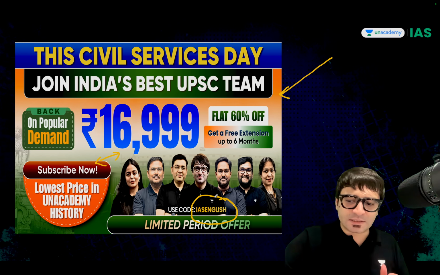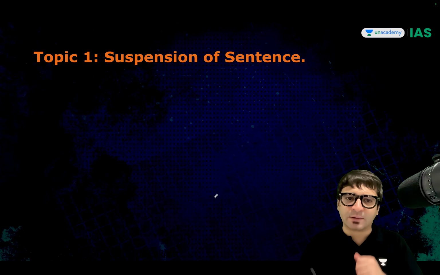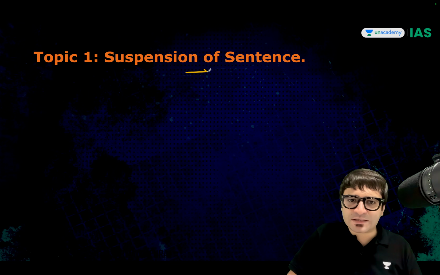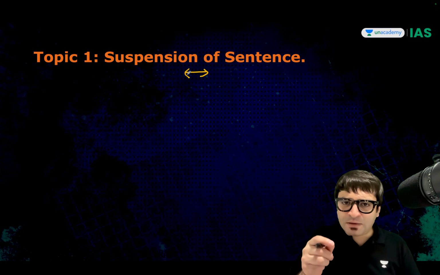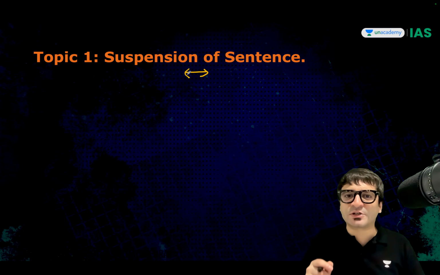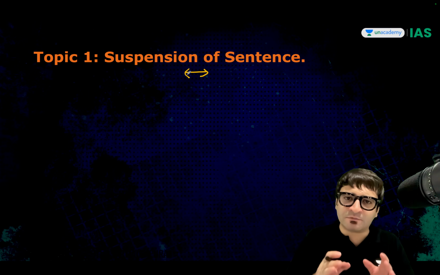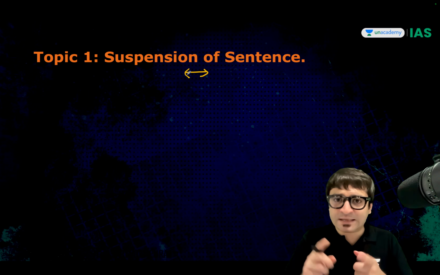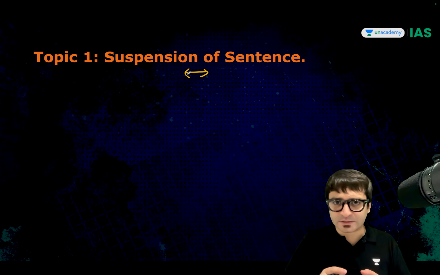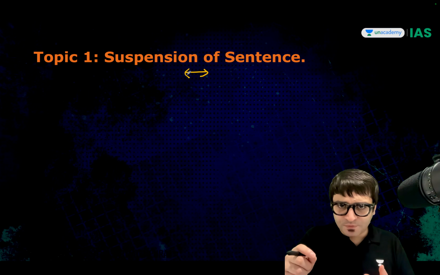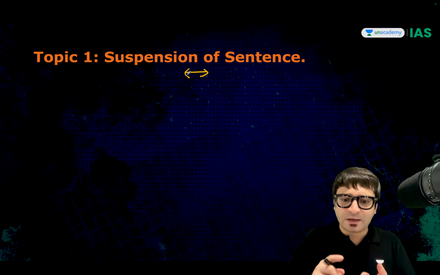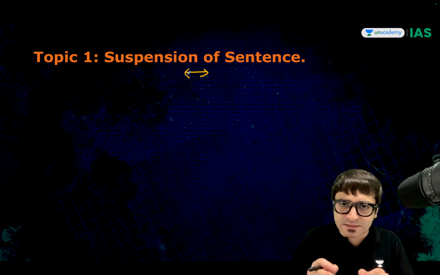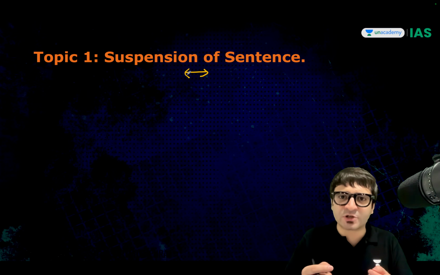Now let's get started and look at topic number 1, suspension of sentence. An MLA belonging to the Uttar Pradesh Legislative Assembly was convicted by the trial court under POCSO Act and sentenced to life imprisonment. Then he filed an appeal before the High Court. The High Court suspended his sentence. It proved to be controversial.